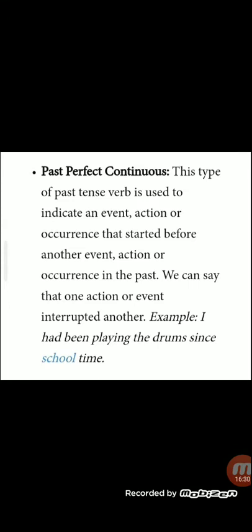Second is past perfect continuous. This type of past tense verb is used to indicate an event or action or occurrence that started before, जो event पहले start हो चुका. And we can say that one action or an event और दूसरा event उसको interrupt किया. That is called past perfect continuous. Example, I had been playing. मतलब उस वक्त मैं क्या कर रही थी? Play कर रही थी. Drum since school time. मतलब मैं उसी वक्त से play कर रही हूँ.